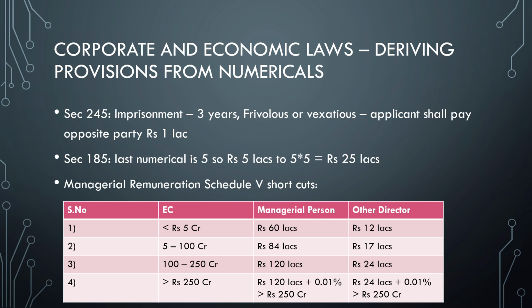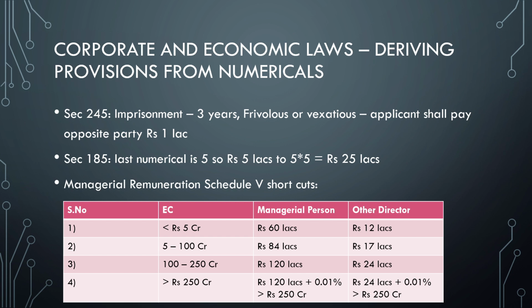For example, section 245 contains provisions on class action suits. In 245, what are the missing numericals in the first 5 digits? That is 1 and 3 respectively. So what is the imprisonment in class action suits? It is 3 years, because you'll be getting a question for 2 marks where options will be imprisonment 1 year or 3 years, 5 years, and trust me, you will not have enough time on the exam day morning to go through all the provisions.